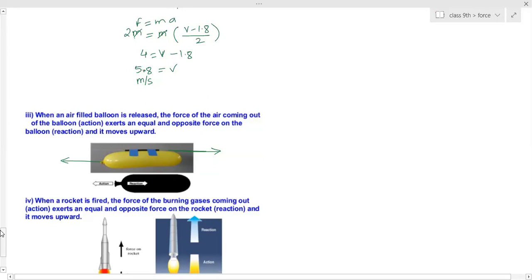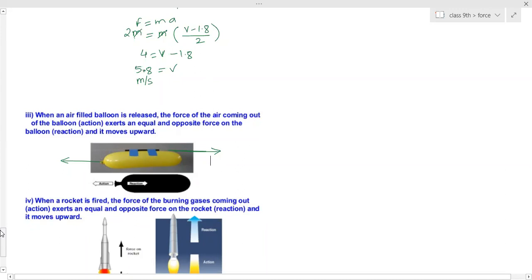So that means when we are using oars, the force is applied on the water in the backward direction. In turn, the water is applying the forward force, and that's the reason the boat moves forward. There are many examples of this action and reaction. The gun and the bullet also: the bullet will move forward, but in turn the bullet is also applying force on the gun. That's the reason the gun takes a jerk, moves back, and then comes forward.